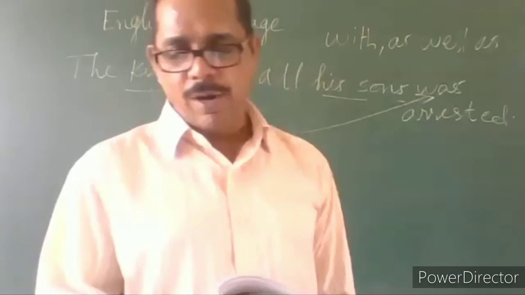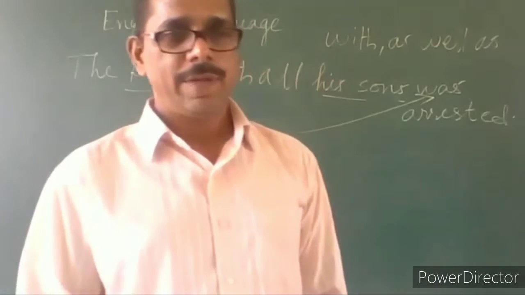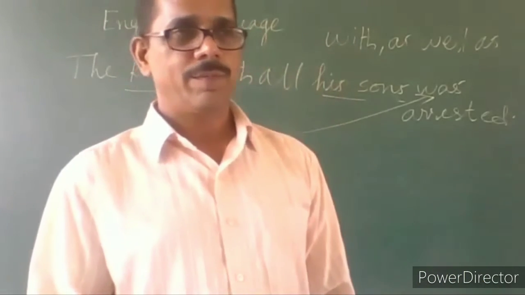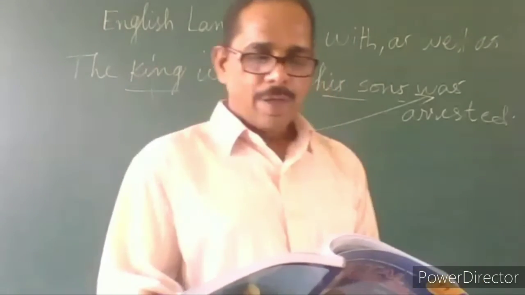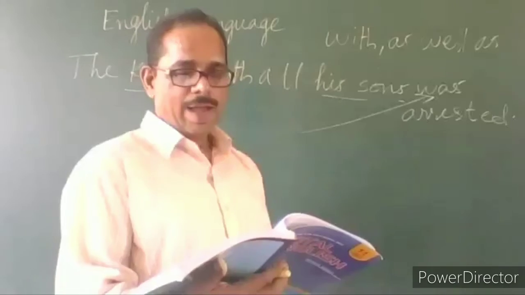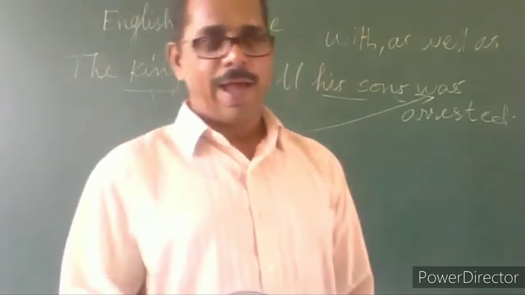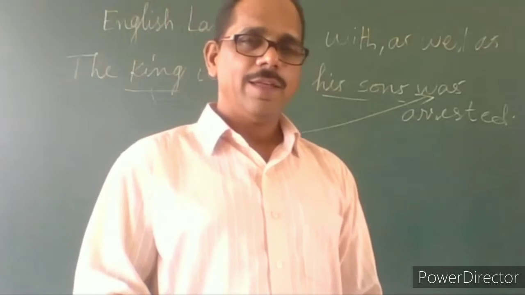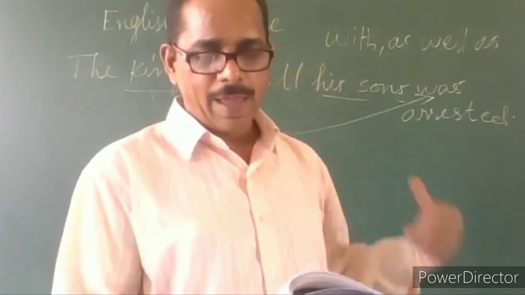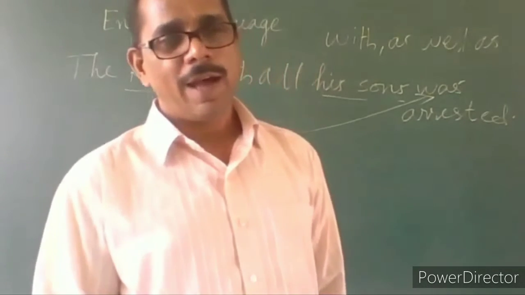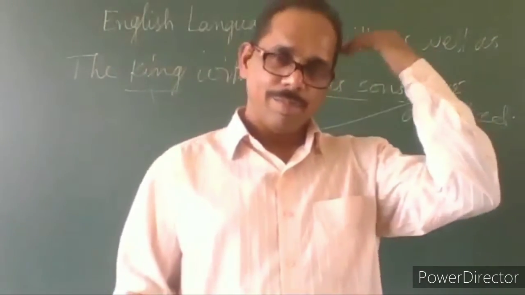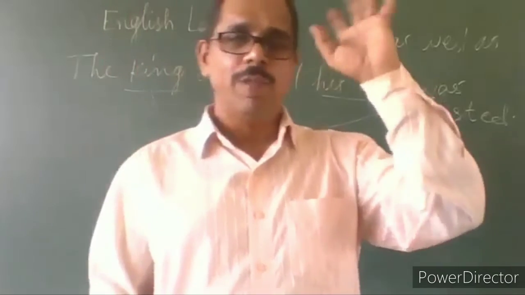Iron, as well as coal, is found in Jharkhand. Jharkhand is known for its iron resources. Iron as well as coal. Iron is one thing, coal is another thing. It should be plural, but we are using a singular verb because the first one here is iron and is combined with as well as. So, just at the back of your head, you keep this one.